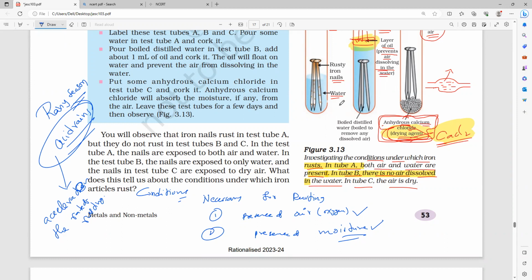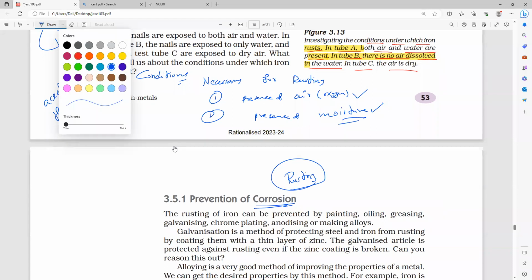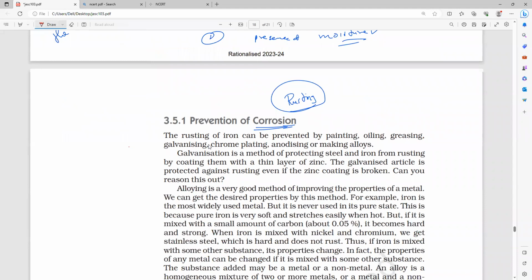Now, prevention of corrosion. So basically we are using a word called prevention of corrosion, but basically we are running behind only prevention of rusting. Understanding? So rusting is related to whom, guys? Only it is related to what? Iron. Yes. Corrosion of iron. So first method, already what we studied in chapter 1, the same thing.